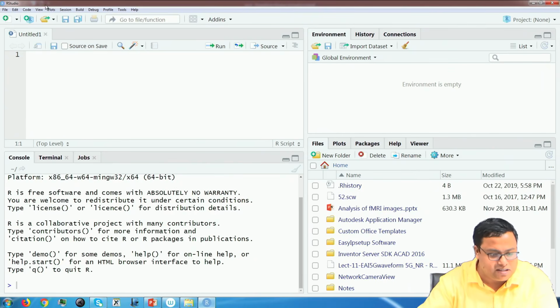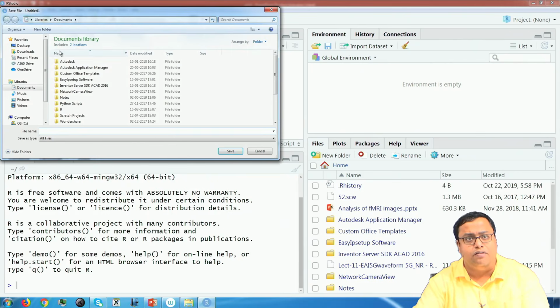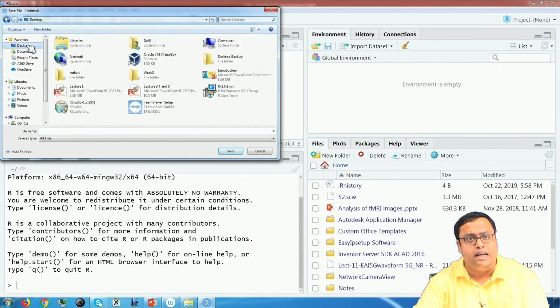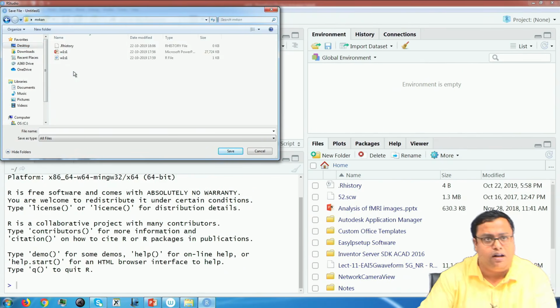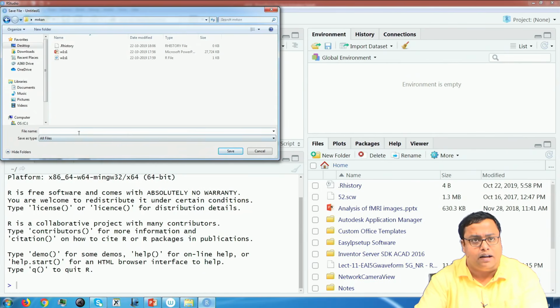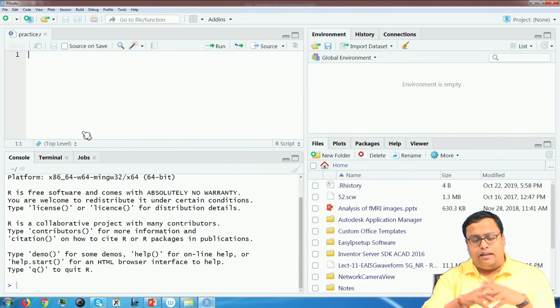What I will ask you to do is to click on this blue button, which is a floppy disk kind of button. It is a save button actually. If you click on that, it will ask you where to save, and you can choose anywhere. I will probably save it on my desktop, in a folder I have created, and write practice.r. Once I write that and save, this particular file gets saved. Now, you are ready to use RStudio.